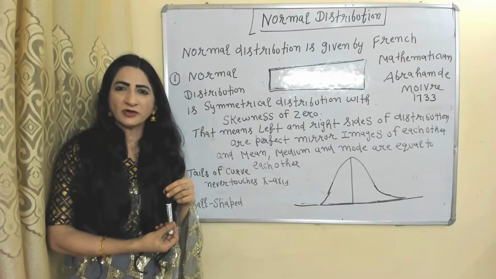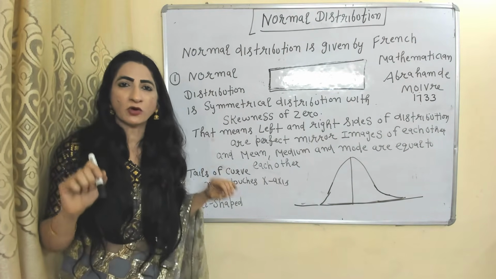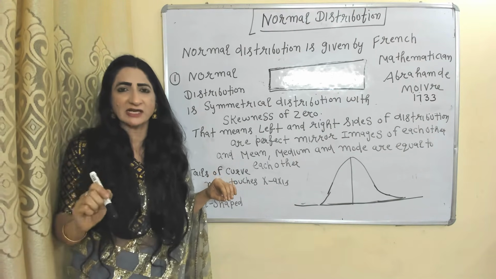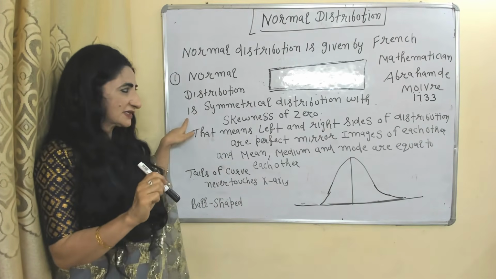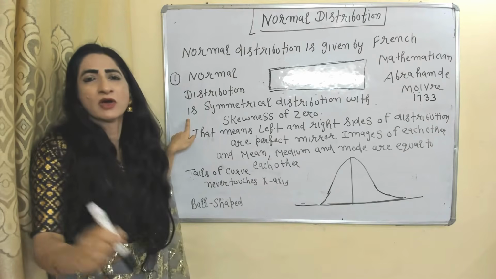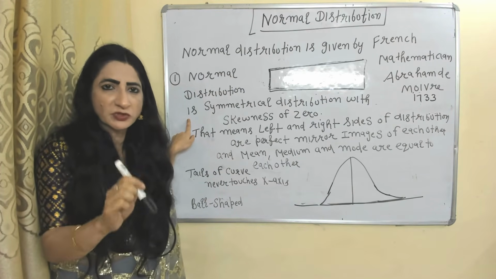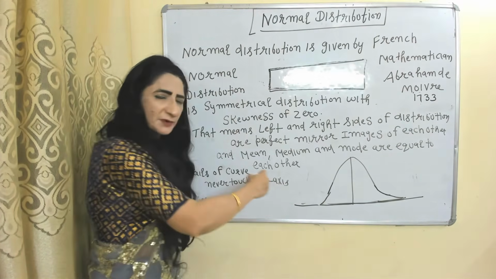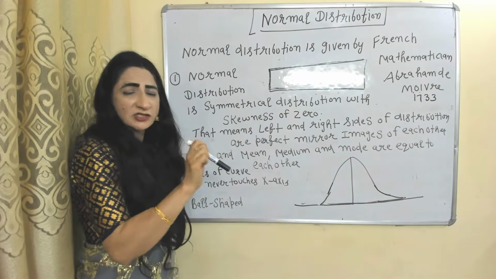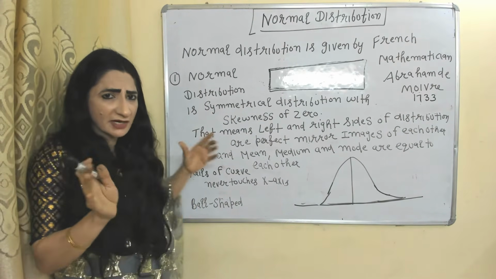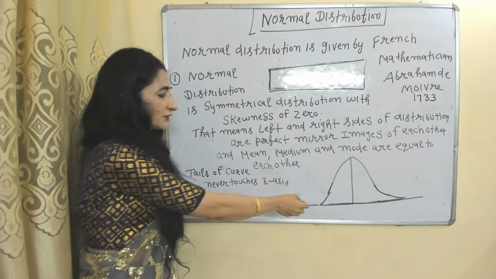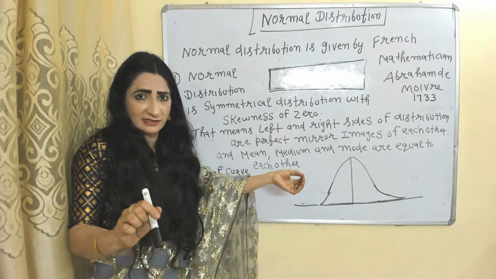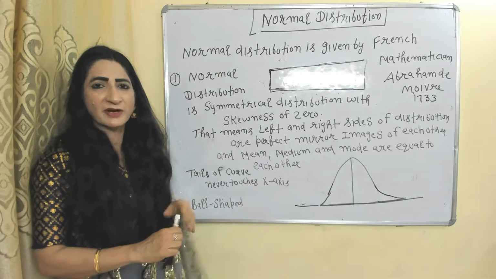Now we are going to talk about normal distribution. First of all, normal distribution was given by French mathematician Abraham de Moivre in 1733. Normal distribution is a symmetrical distribution with skewness of 0. That means both sides of the normal distribution are perfect mirrors of each other, and in case of normal distribution, mean, mode and median are equal to each other, and the tail of the curve approaches the horizontal x-axis but never touches it, and this is a bell shape curve.